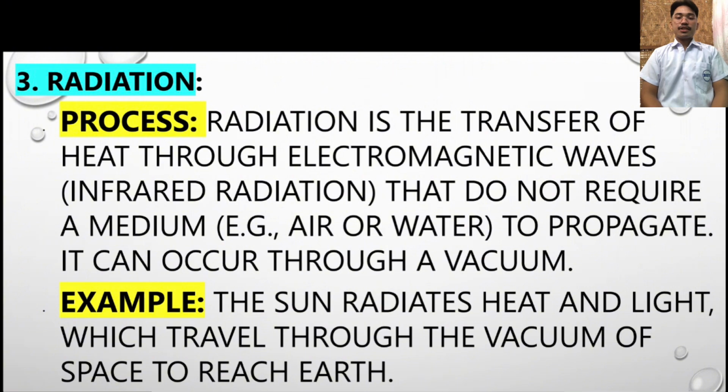Number three is the radiation process. Radiation is the transfer of heat through electromagnetic waves or infrared radiation that do not require a medium, like air or water, to propagate. It can occur through a vacuum. Example of radiation: the sun radiates heat and light which travel through the vacuum of space to reach Earth. So radiation is the transfer of heat through electromagnetic waves. Without the electromagnetic waves, the heat of the radiation will not transfer